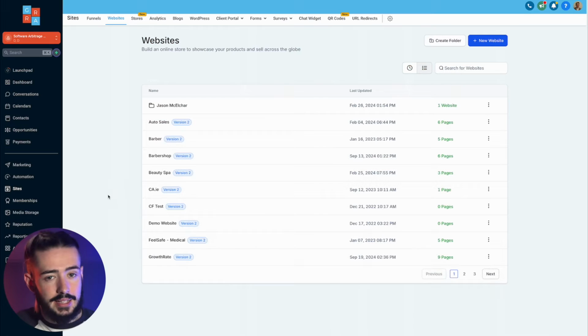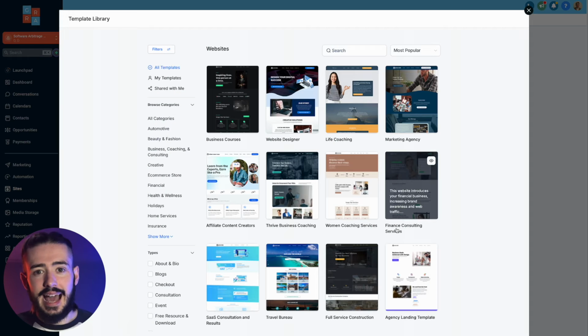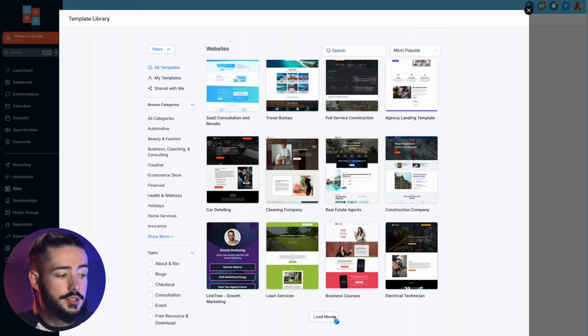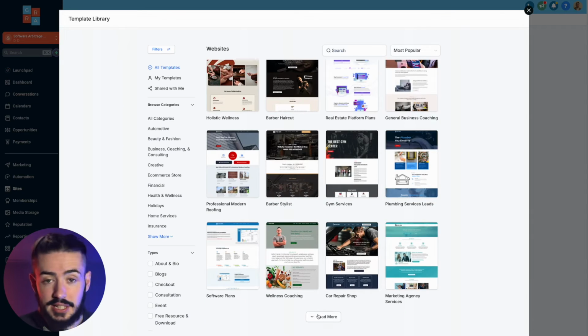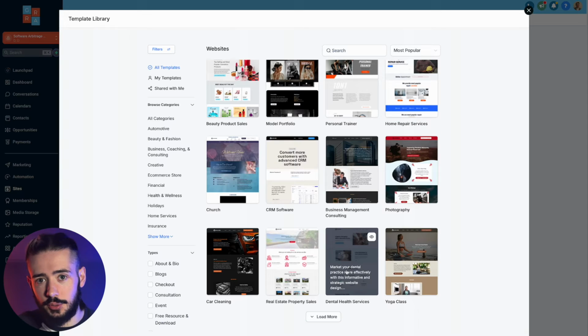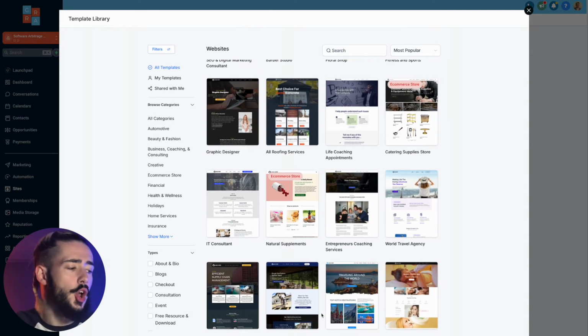There are thousands and thousands of pre-made, ready to go website templates already existing inside of your HighLevel account. To find these, all we've got to do is head over to sites on the left hand side, navigate over to websites up along the top, new website, from templates, continue, and as you can see, there we go. There are thousands and thousands of these templates. You can literally just choose any of these, click on them, import them, download them, and you can start customizing them right away. You can keep clicking load more until you find whatever industry.